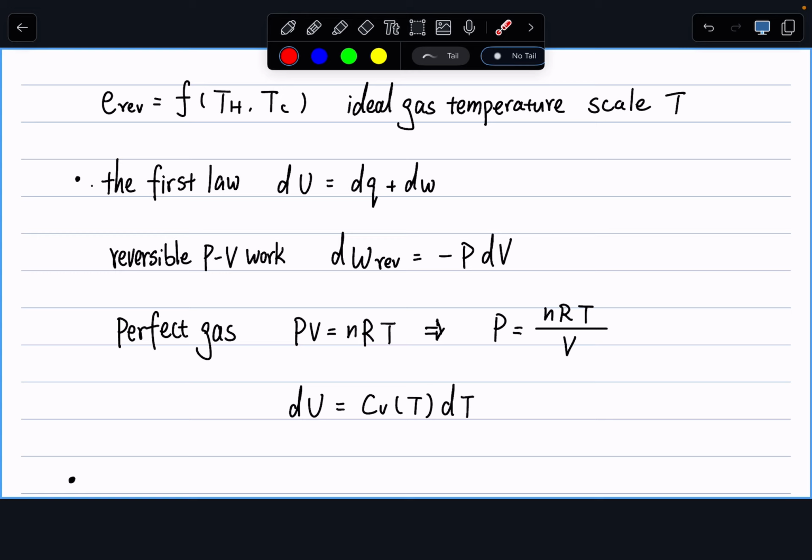So we simplified our relationship into 1 to 2 dq over T plus 3 to 4 dq over T equals 0.